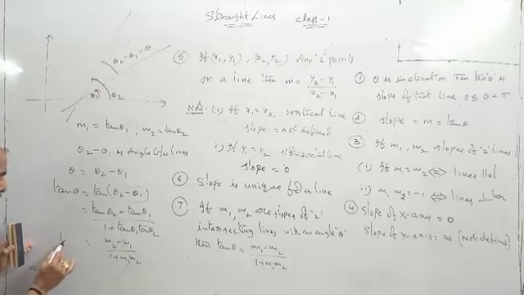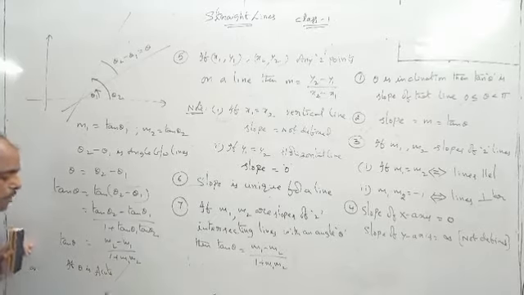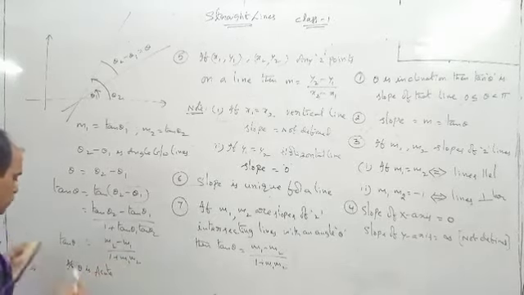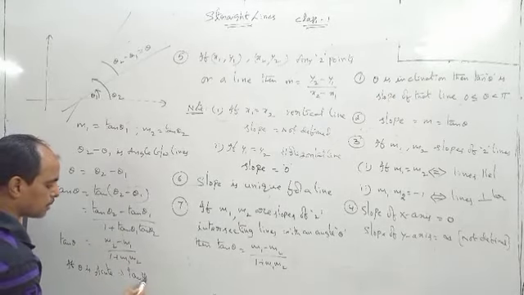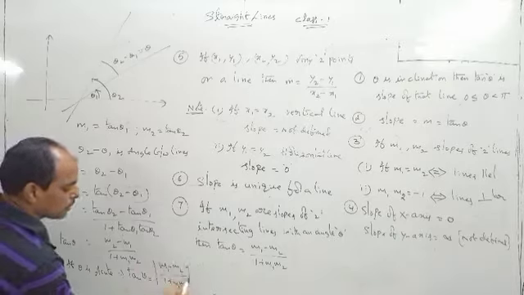So this is tan theta. If theta is acute, acute means below 90, you can write tan theta is equal to modulus of (m1 minus m2) by (1 plus m1 m2).